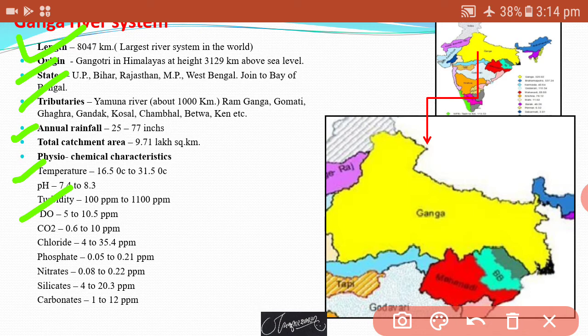Chloride is about 4 to 35.4 ppm. Phosphates are about 0.05 to 0.21 ppm. Nitrates comprise about 0.08 to 0.22 ppm, and silicates 4 to 20.3 ppm, and finally carbonates are in a range between 1 to 12 ppm.